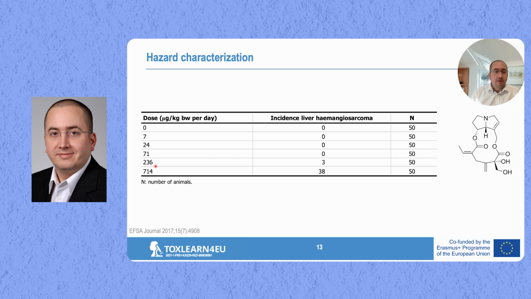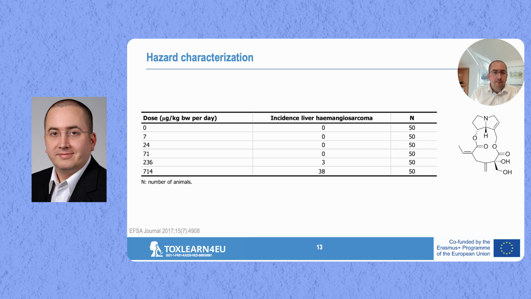Then we have here 236 microgram per kilogram body weight per day with a fairly small increase, and then at the higher dose of 714 microgram per kilogram body weight per day, we do have a huge increase in liver hemangiosarcoma, so one specific type of liver cancer.